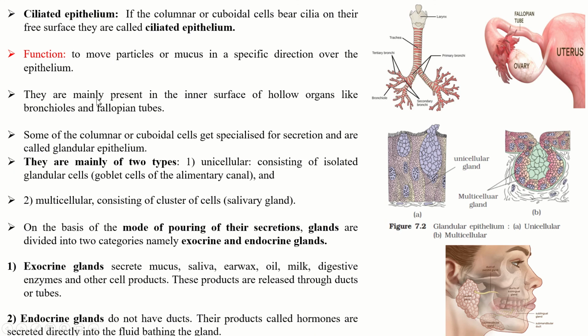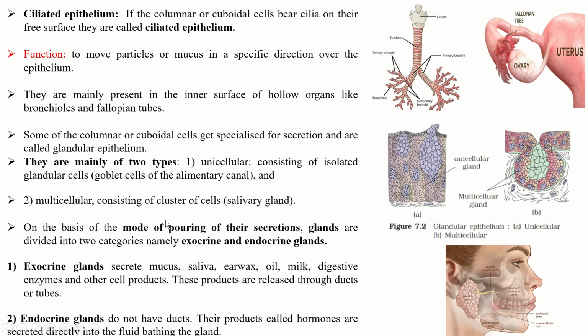So they are called the ciliated epithelium. Here the function is to move particles or mucus in a specific direction over the epithelium. So they help in movement of the particles. They are mainly present in the inner surface of hollow organs like bronchioles and fallopian tubes. So they help in movement of the egg in the fallopian tube, etc.